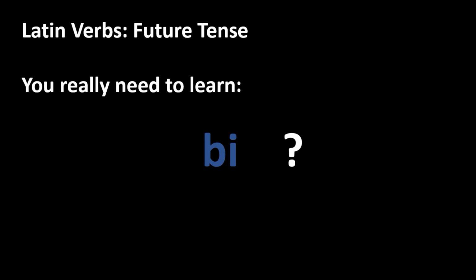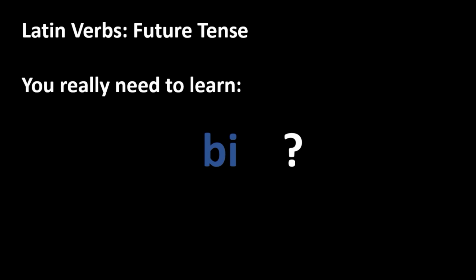In these two paradigms of verbs, the amo and moneo types, it seems to be exactly the same with the future tense, but instead of ba, we have bi, and there is a slight variation for the first person singular, the I part of the verb, insofar as the I is cut off, and there is another variation at the end of the paradigm with the they part of the verb, the third person plural, where the I becomes a u. But apart from that, as said, as regular and as simple as the imperfect tense.